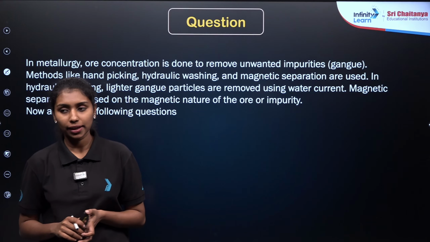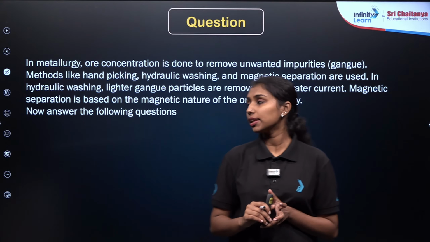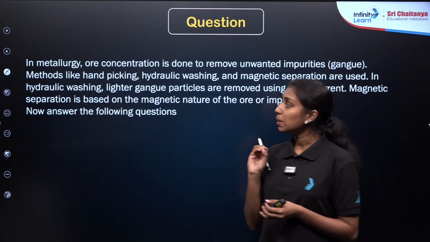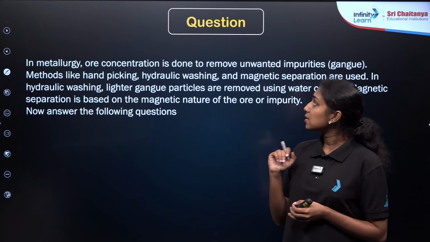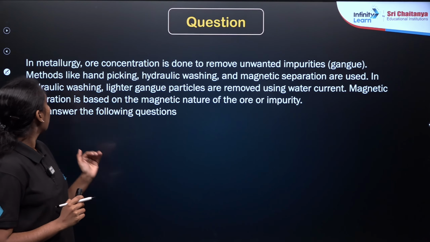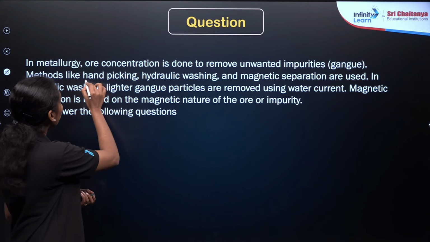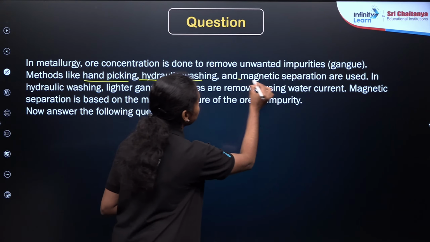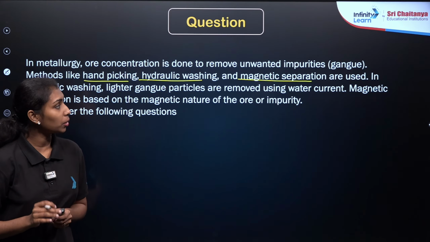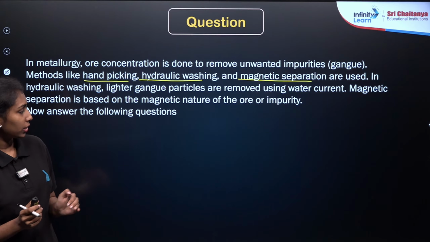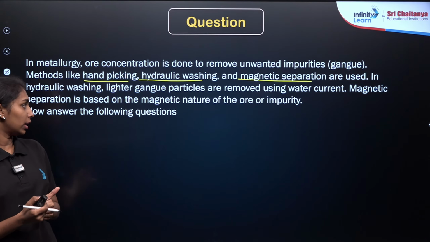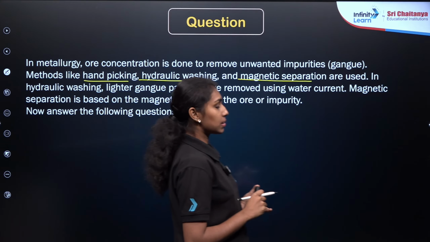Again, here is another paragraph. Read the paragraph carefully. Then we need to answer the following questions. In metallurgy, ore concentration is done to remove unwanted impurities called gangue. Methods like hand picking, hydraulic washing, and magnetic separation are used. In hydraulic washing, the lighter gangue particles are removed using water current. Magnetic separation is based on the magnetic nature of the ore or impurity. Now answer the following questions.